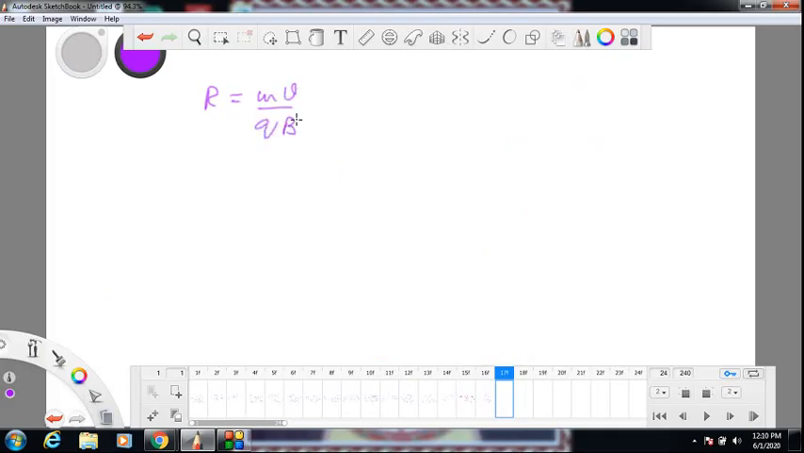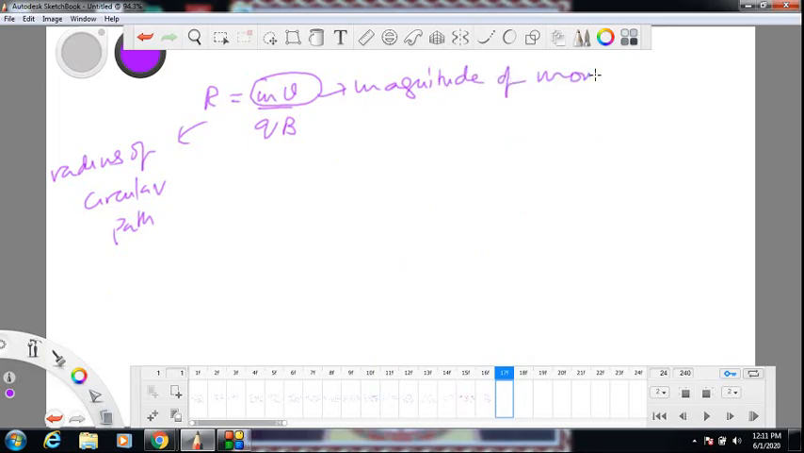R is of course the radius of circular path. If you want, you can write this mv as magnitude of momentum of charge, which means you can write it as R is P by qB. Generally we use the symbol P for momentum. I am only writing the magnitude of momentum. We are not concerned with direction. Direction of momentum is changing continuously because velocity is changing in direction.